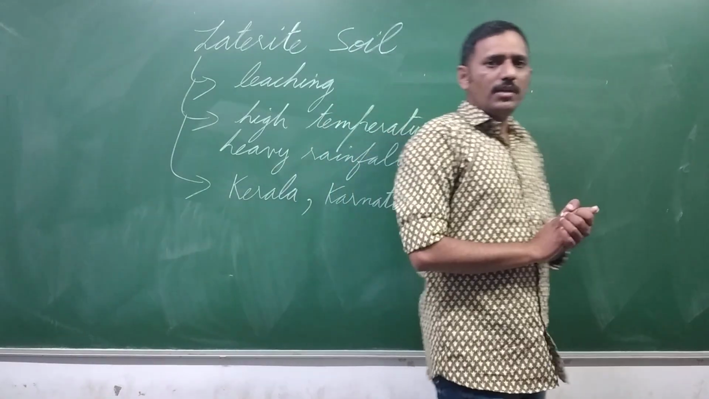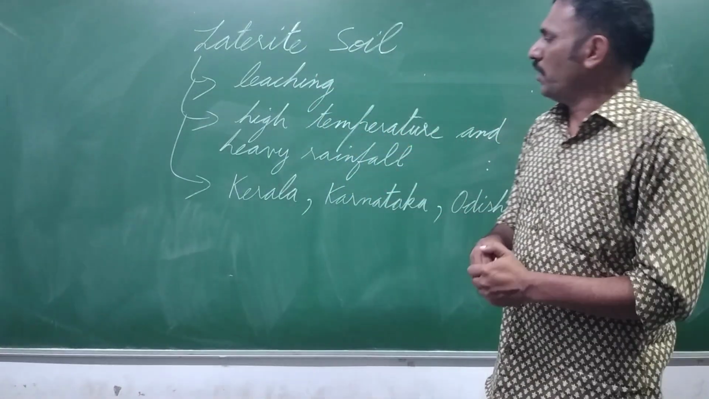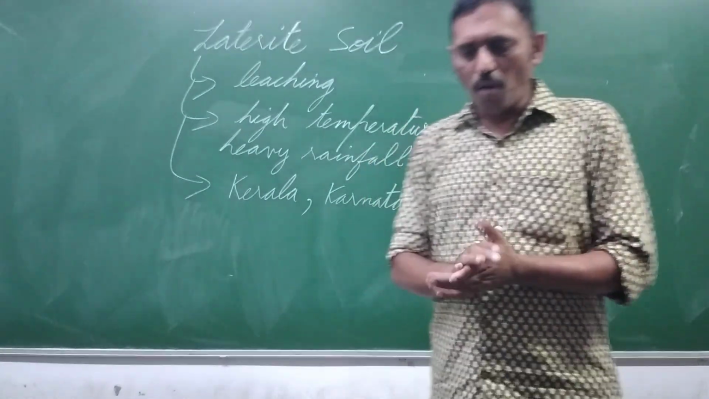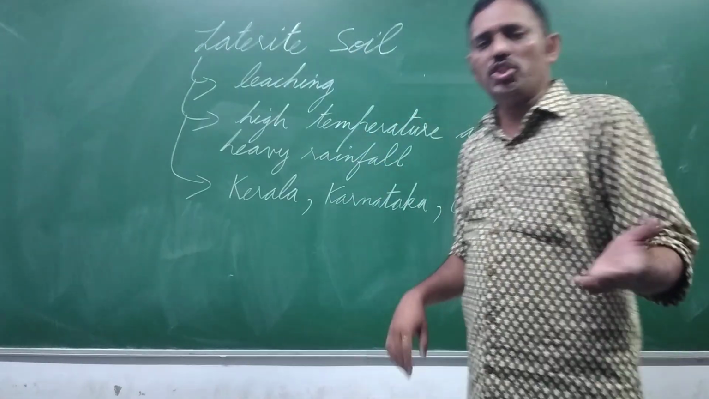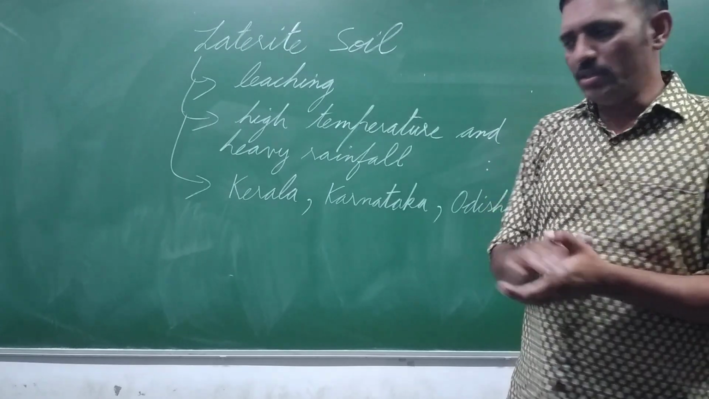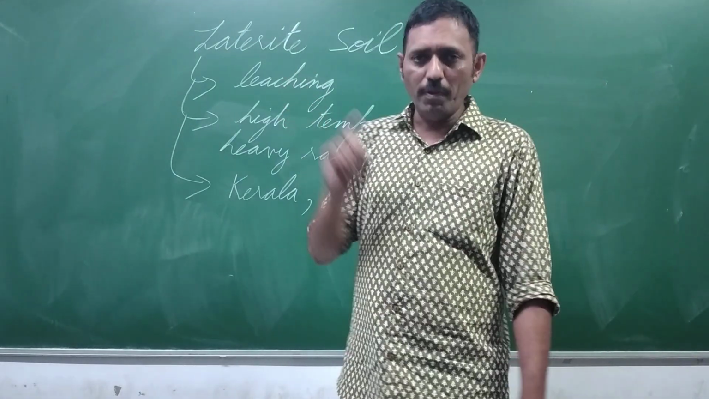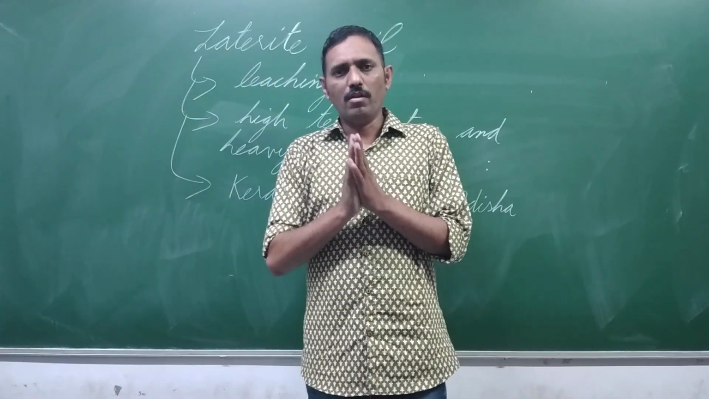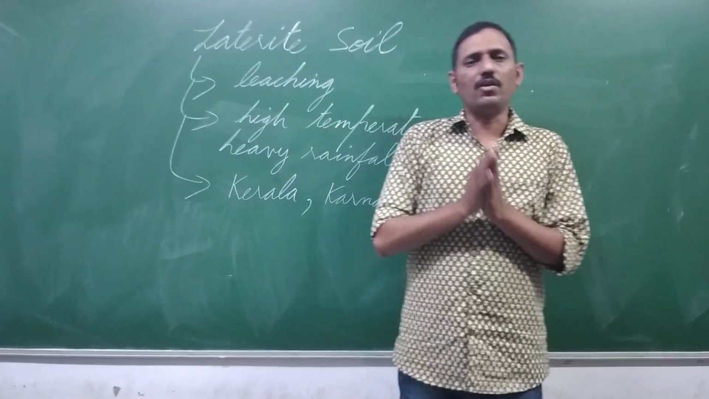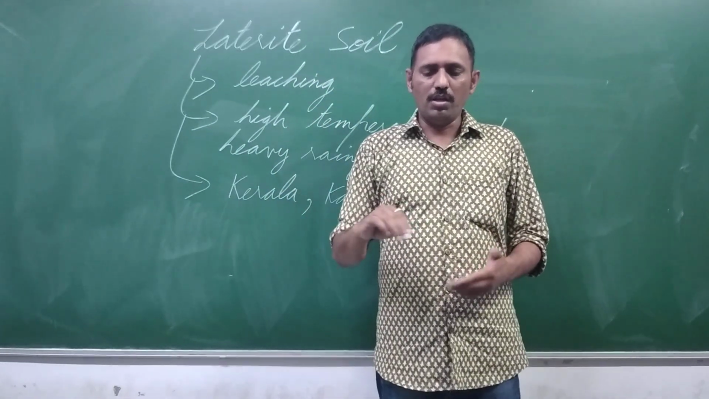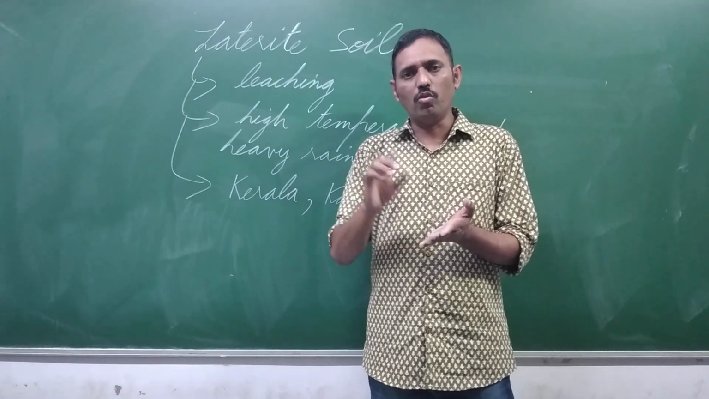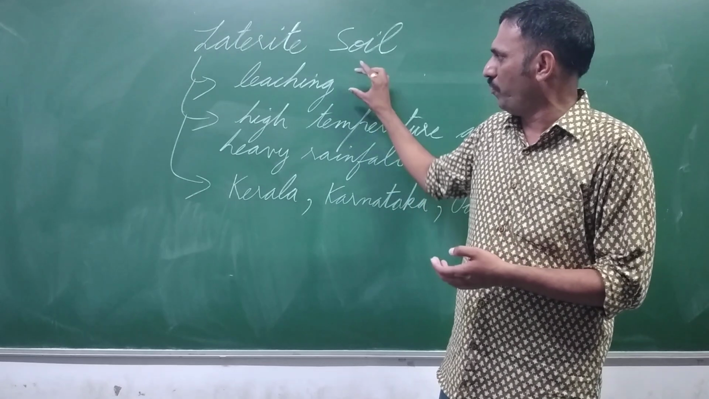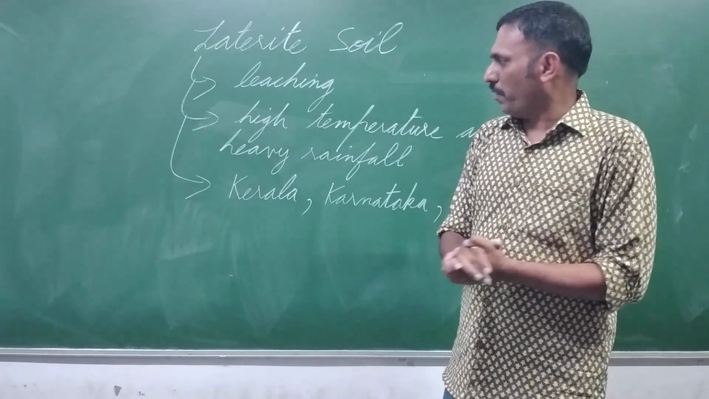Now the next soil is laterite soil. Laterite soil is formed by the process of leaching. Now the definition of leaching is also important. Leaching means the removal of soluble minerals from the soil. It is like erosion but not exactly erosion. In erosion the top layer of the soil is removed, but here the top layer is not removed, only the soluble minerals are removed from the soil.